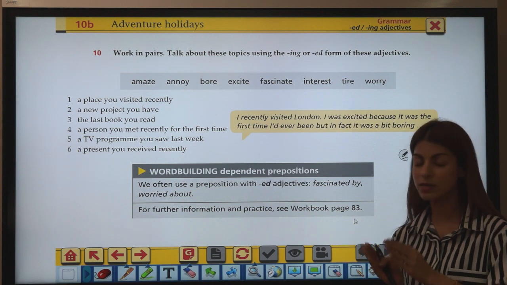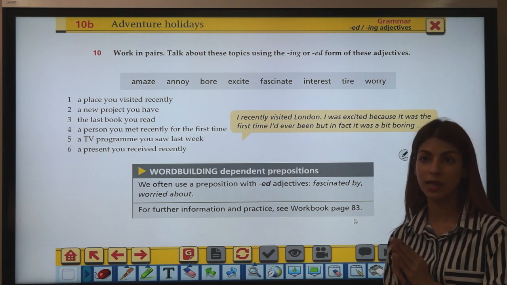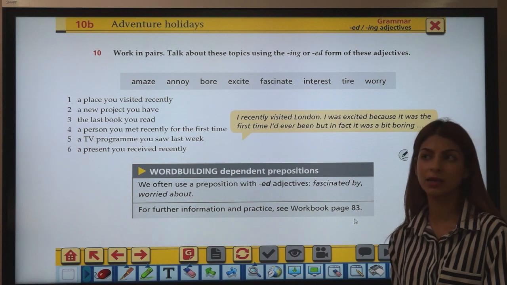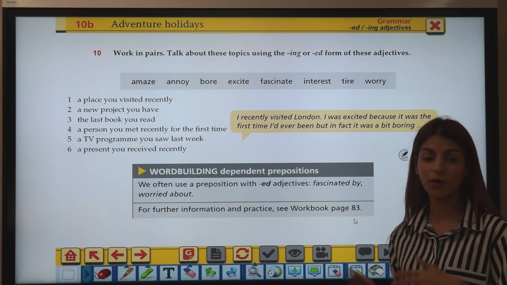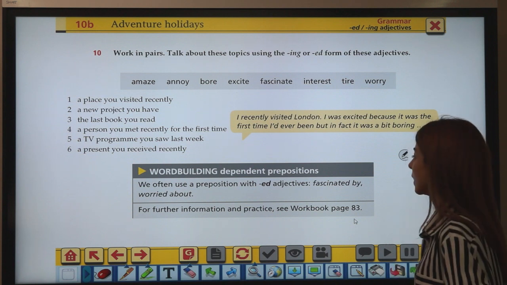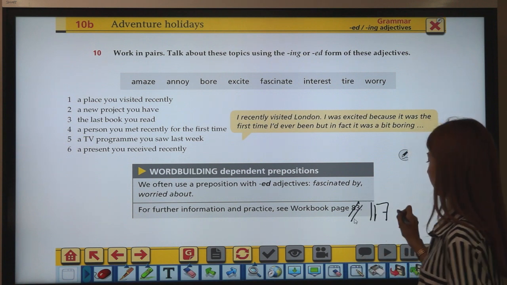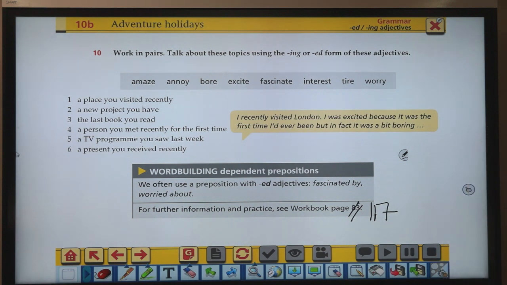For example, we would say I'm excited about the holidays, right? You would not say I'm excited in the holiday, or I'm excited of the holiday, for example, right? So on page 117, turn over to page 117 in your book and we'll be practicing the adjectives along with their collocated prepositions, okay?